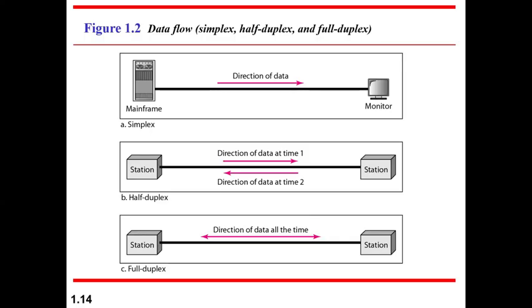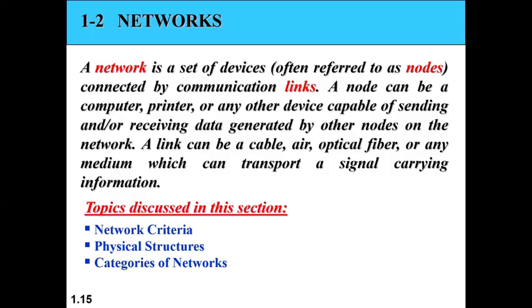Obviously we would prefer a full duplex communication, because you may be communicating with your friend and at the same time the friend may also be messaging you back. There can be data transmission at any point of time in both directions, so bidirectional or full duplex communication is preferred. Coming to the definition of a network, it's a set of devices connected by a communication link.